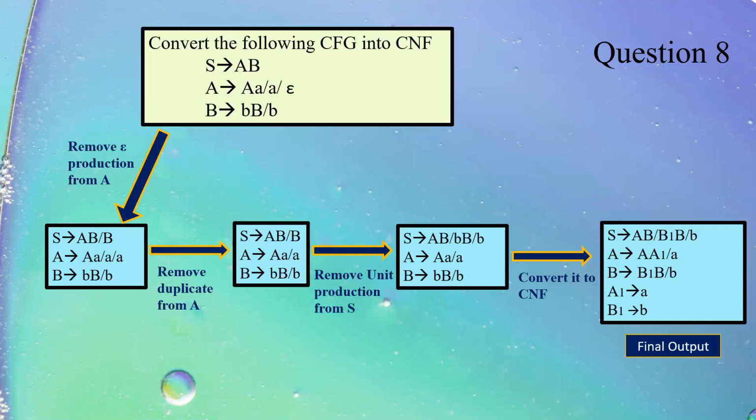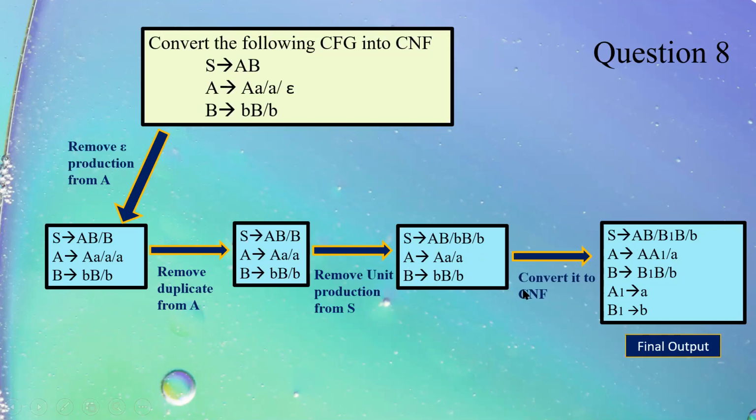Now come to this. In this case, we will first check whether there is any epsilon production. Yes, A tends to epsilon. We will remove that epsilon production. We get capital B over here, small a over here. That's all. We will remove this duplicate A. Now we see if there is any unit production after removing the epsilon production. Yes, there is. S tends to B is a unit. How we will remove it? We will just take away this capital B and place all the productions derived from capital B on the right side and put it here.